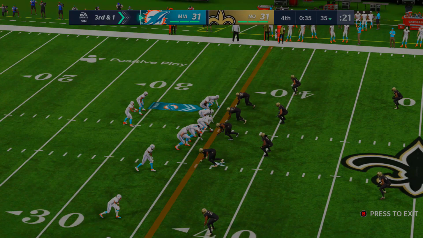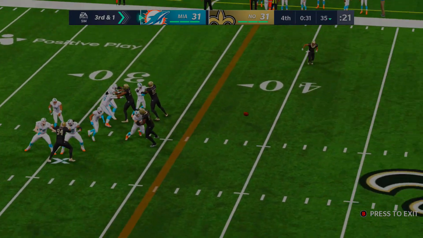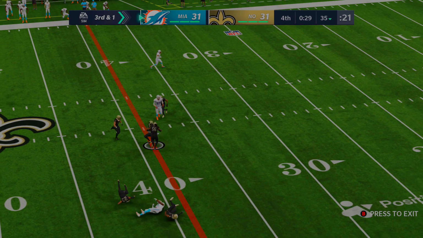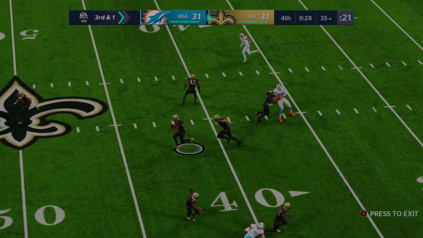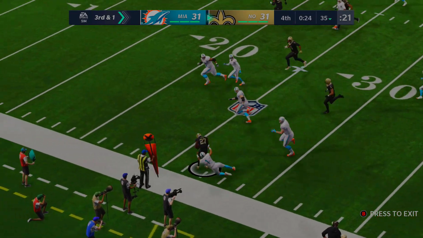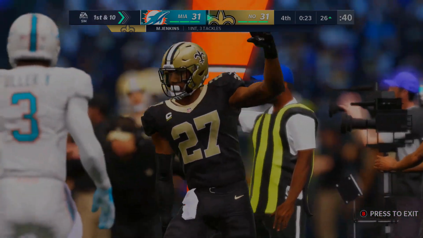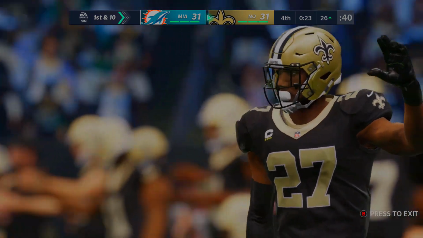Now down to 30 seconds. Dolphins have been wasting some time at 3rd down and 1. Tua Tagovailoa looks for the pass. This one's batted up. Oh, it's into the hands of a Saints defender just like last time. And that is Malcolm Jenkins on the return all the way up to the 25-yard line before getting taken down by Tua. With 23 seconds left, they are on the way to win this game now with any points necessary.